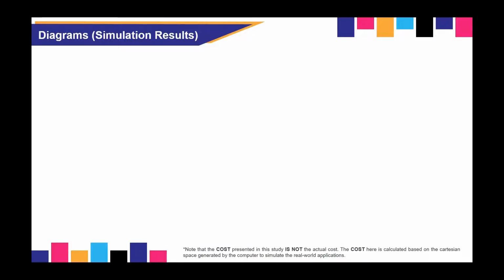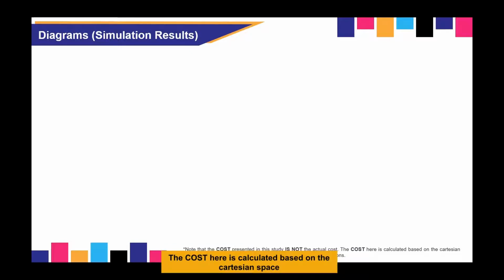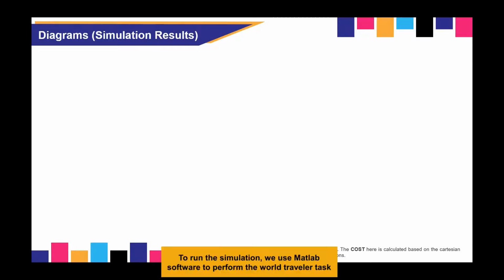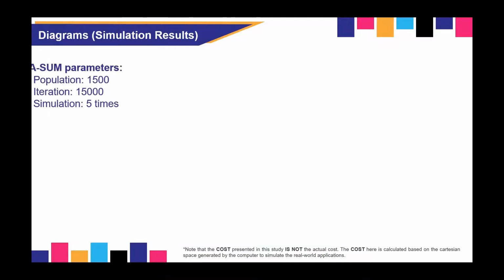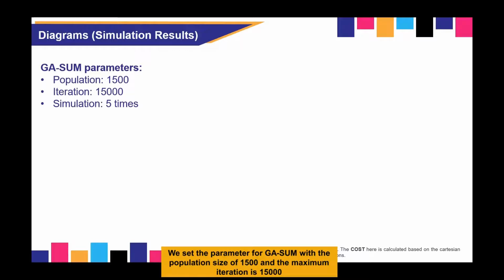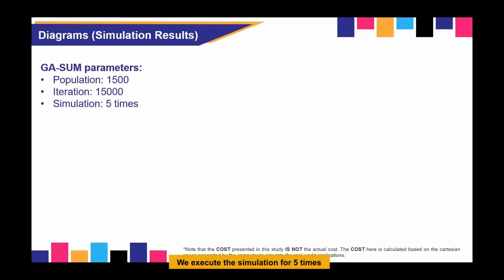For simulation purpose, the cost presented in this study is not the actual cost. The cost here is calculated based on the Cartesian space generated by the computer to simulate the real-world application. To run the simulation, we use MATLAB software to perform the World Traveler task. We set the parameter for GASUM with the population size of 1,500 and the maximum iteration is 15,000. We execute the simulation for 5 times.